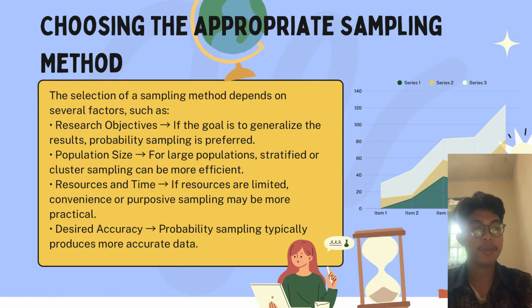For large populations, stratified or cluster sampling can be more efficient. 3. Resources and time. If resources are limited, convenience or purposive sampling may be more practical. 4. Research accuracy. Probability sampling typically produces more accurate data.